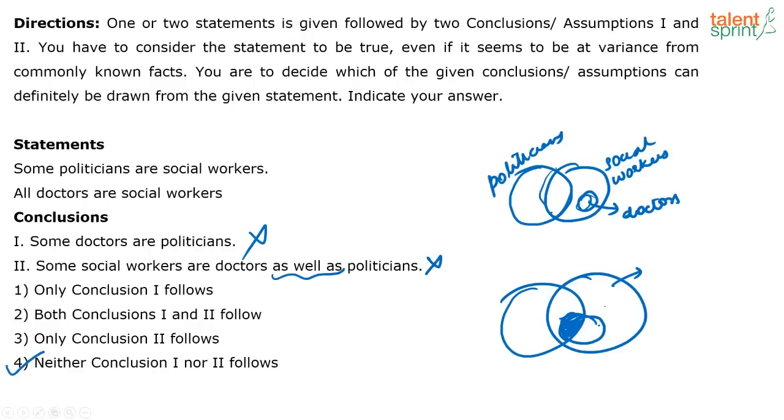The correct answer here will be neither conclusion 1 nor conclusion 2 follows. See, some social workers are doctors and politicians. I know some social workers are doctors for sure. I know some social workers are politicians for sure. But I cannot say that the same social workers are doctors and politicians. So it does not follow.